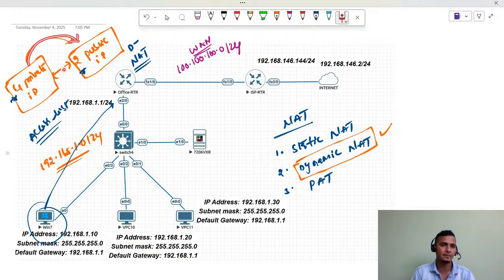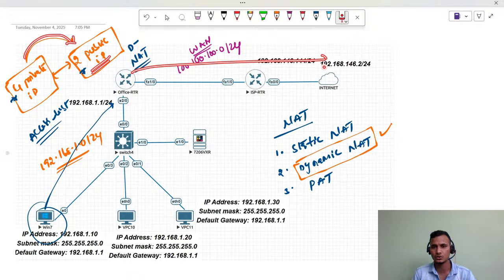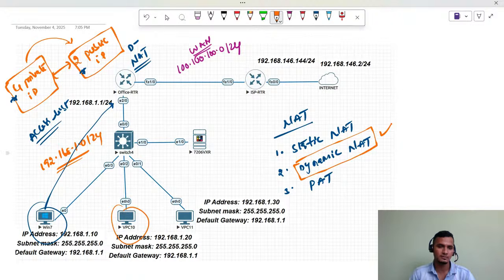The first machine comes, takes one IP address from here, and goes to the internet. So that one IP is already used. Then the second user also comes to reach the internet through this router. The second request also comes to the same router. Again we have one more free IP, so that is also taken and goes over the internet.